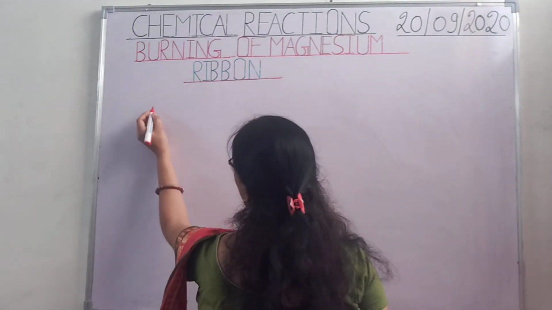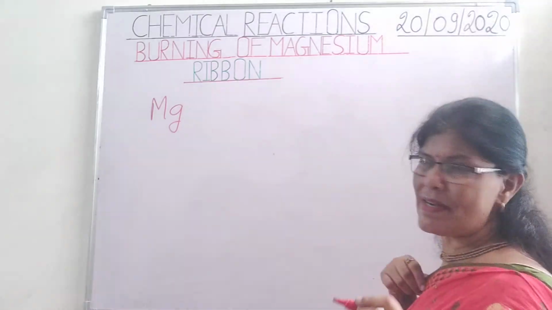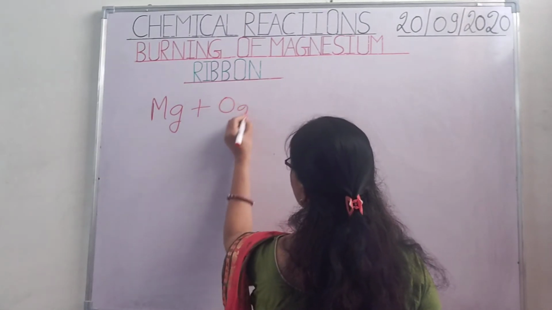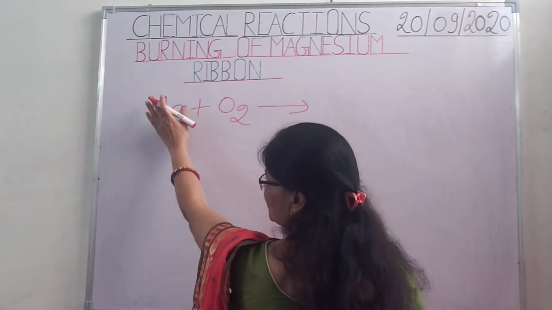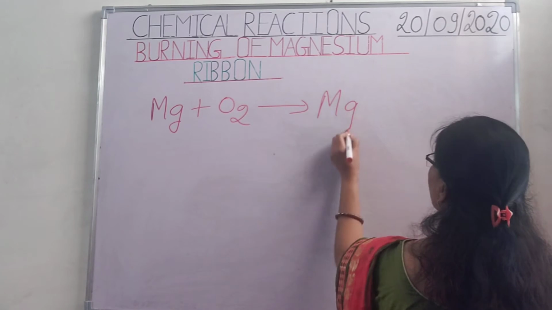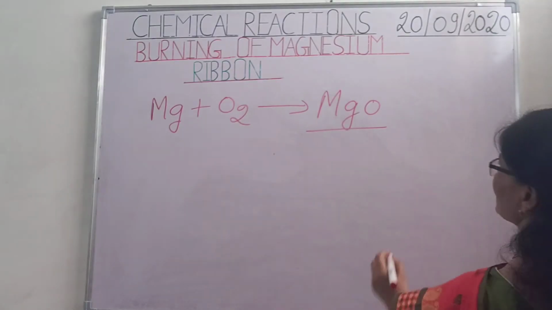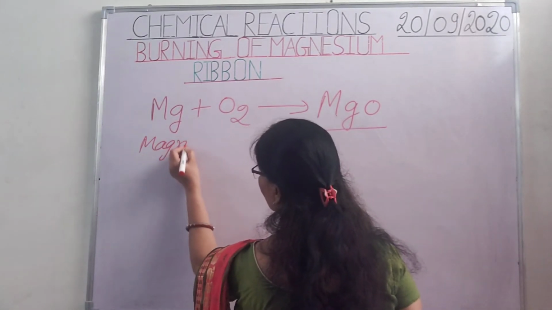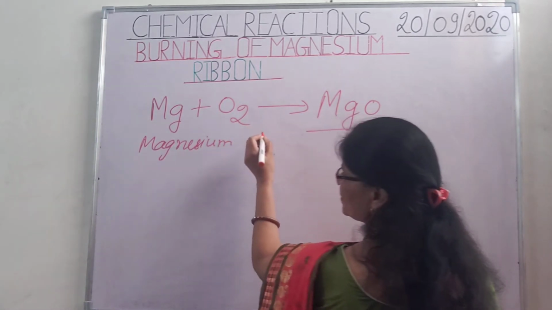First of all, we have taken magnesium ribbon, that is magnesium metal, plus we have burned this magnesium in the presence of oxygen. This leads to the formation of magnesium oxide. This is our magnesium, and this is oxygen.